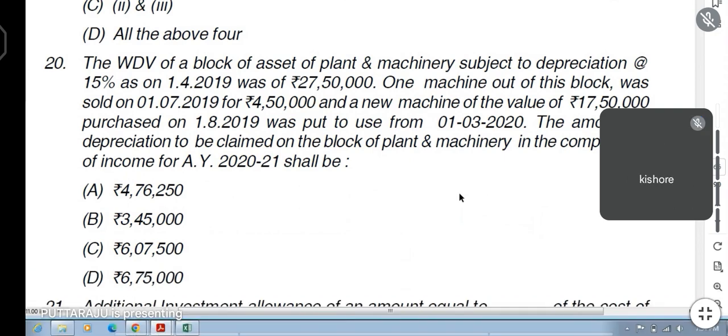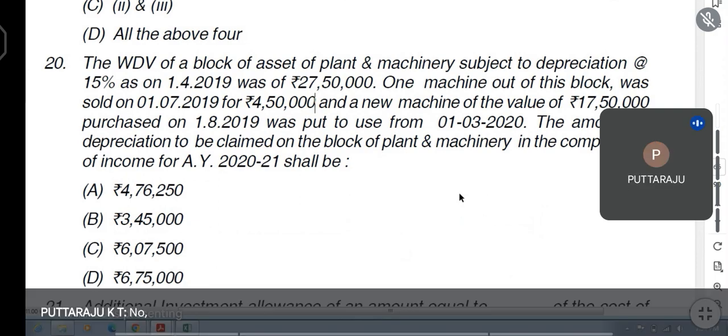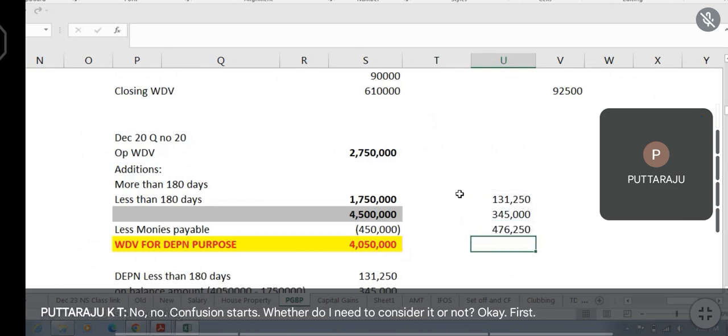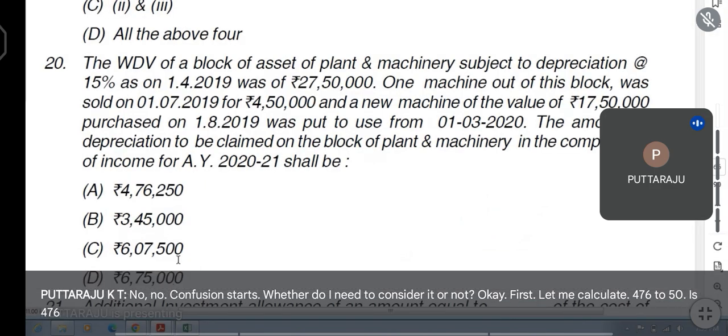No, sir. Now confusion starts. Whether do I need to consider it or not? Okay. First, let me calculate. 4,76,250. Is 4,76,250 given? It is given. First thing. Okay.